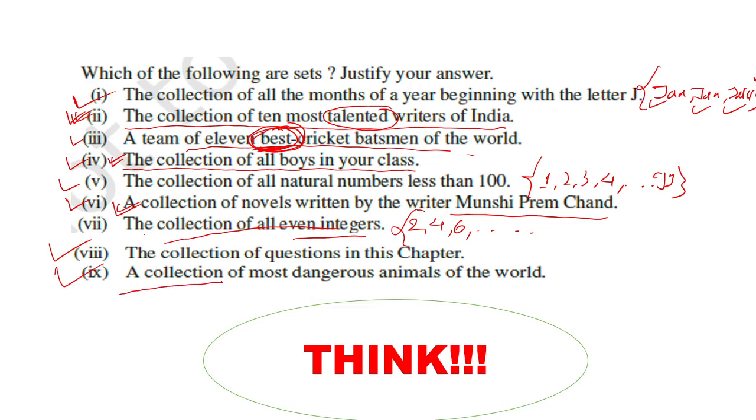9, a collection of most dangerous animals of the world. This is not a set. The term most dangerous harms the well definedness of a set. How? Because for me tiger may be the most dangerous, but for you tiger may not be the most dangerous.